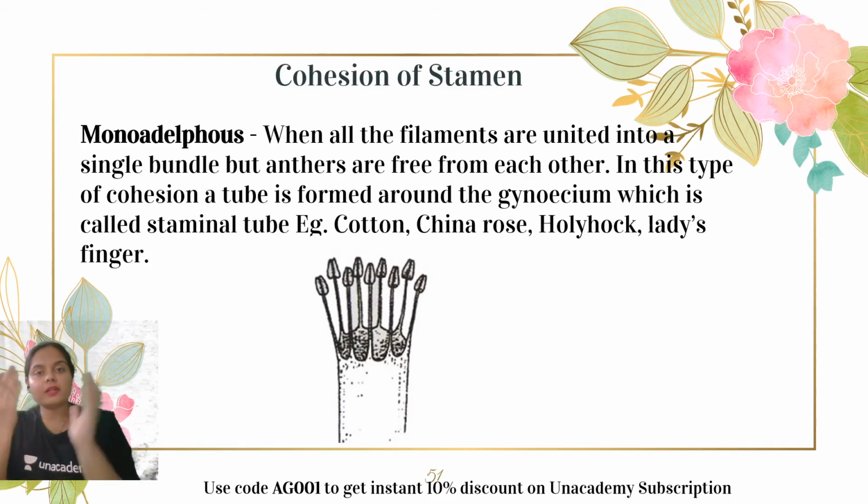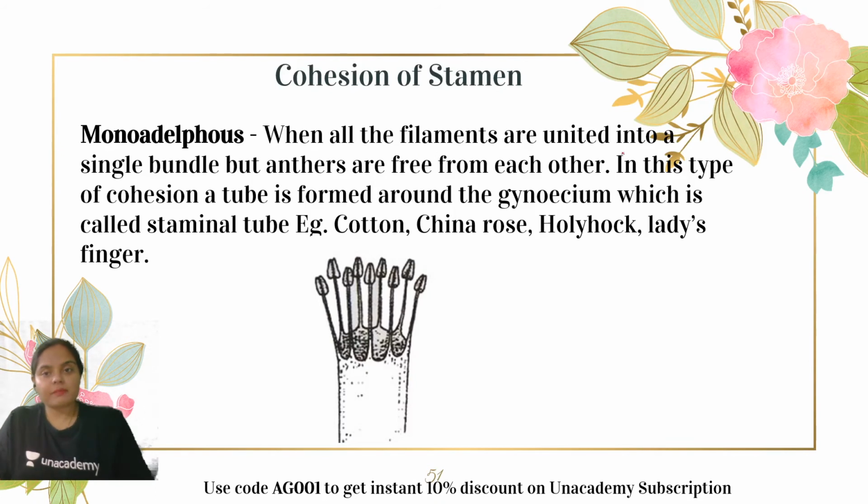All the filaments present in the flower unite together and form a single bundle surrounding the carpel. So the filaments resemble a tube-like structure.